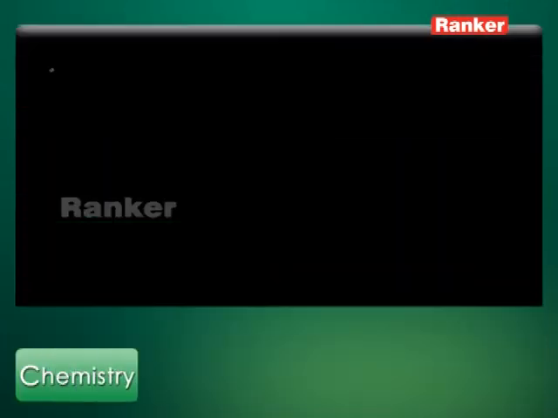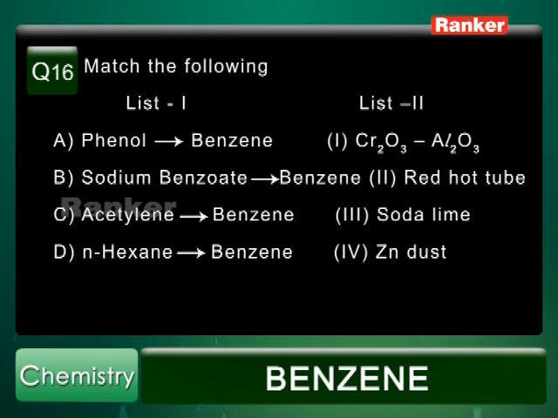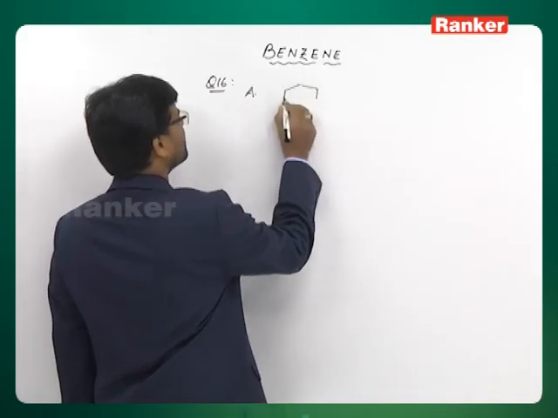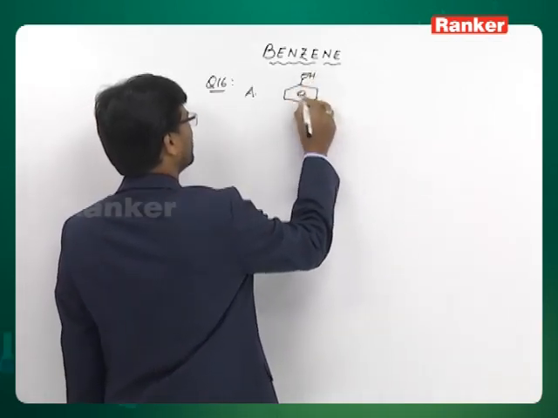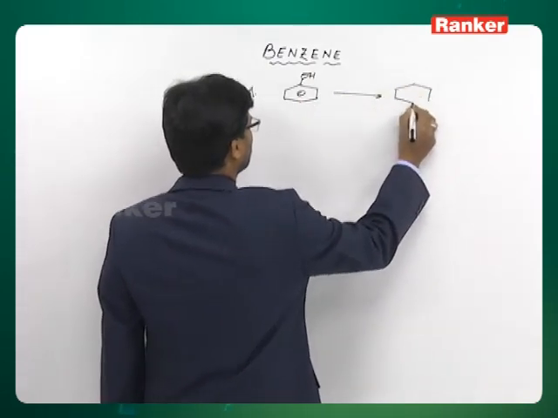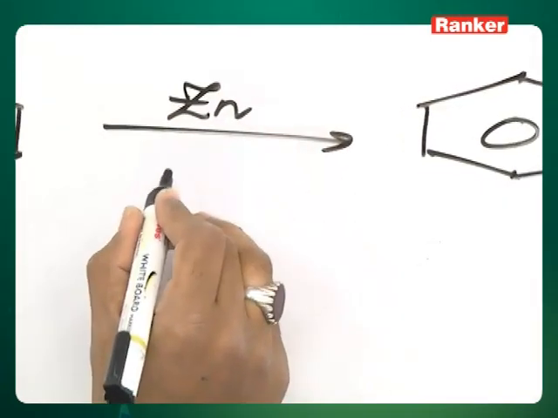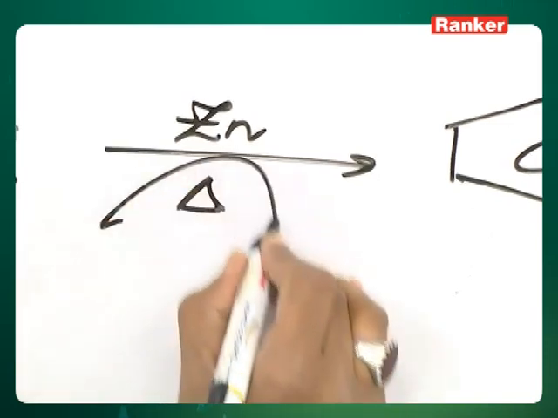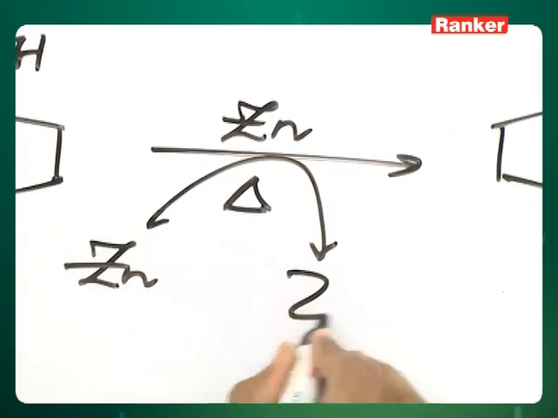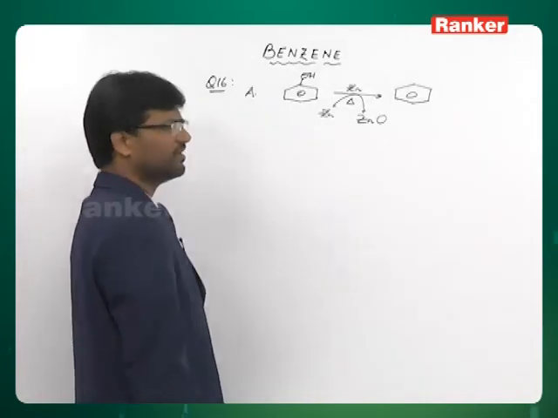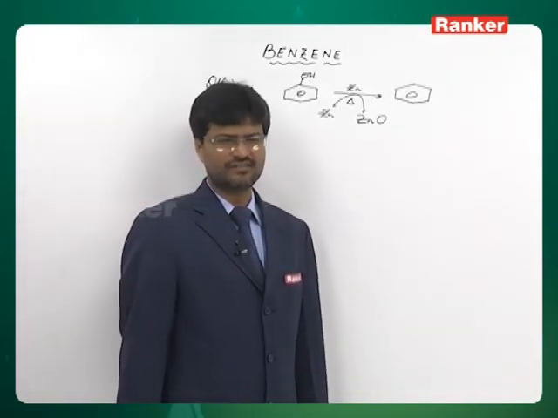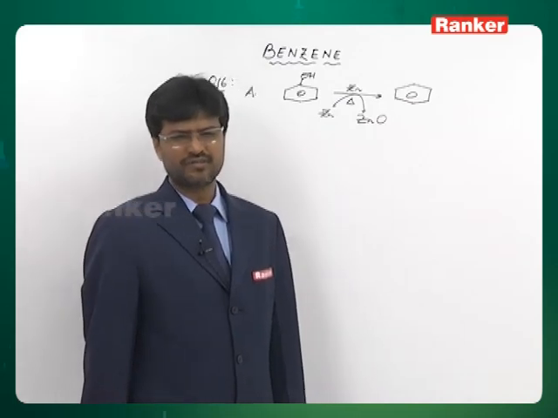Question number 16. In list 1, you have various transformations mentioned, and in list 2, reagents are mentioned. First transformation is phenol to benzene. This is a case of reduction or deoxygenation, and this can be brought about by using zinc dust. Zinc traps oxygen and becomes zinc oxide. So phenol is reduced to benzene by distilling it with zinc dust. So A can be matched with the fourth option.